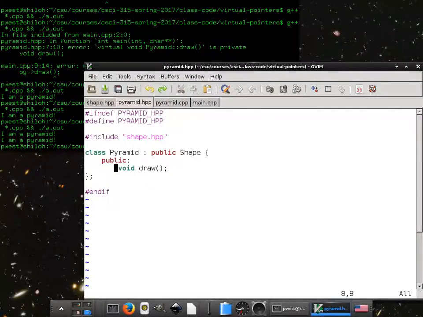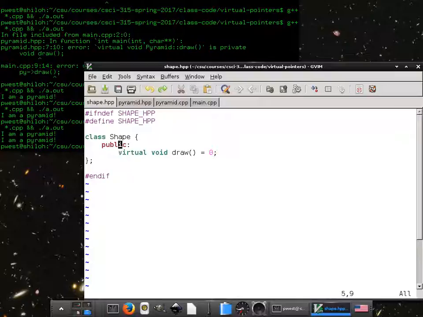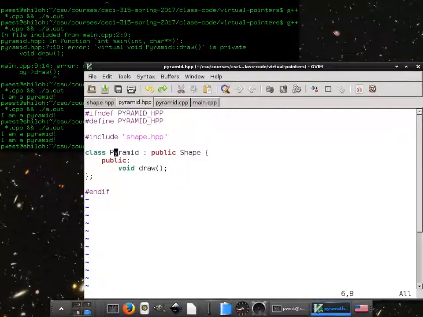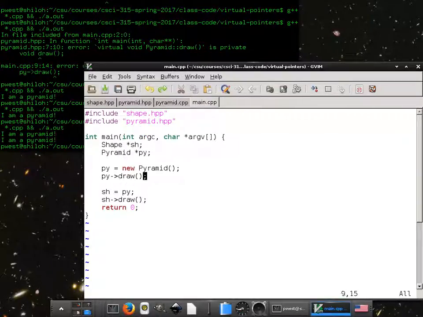Shape is saying, anything can be a shape as long as it implements this void draw function. Pyramid inherits from shape and then implements the void draw function. So inside of main, I can call draw on pyramid because it actually exists. Sh is a pointer to shape, set equal to the pointer to a pyramid, and then call draw on the shape. And that's okay because what sh is pointing to is actually a pyramid, not just a shape.